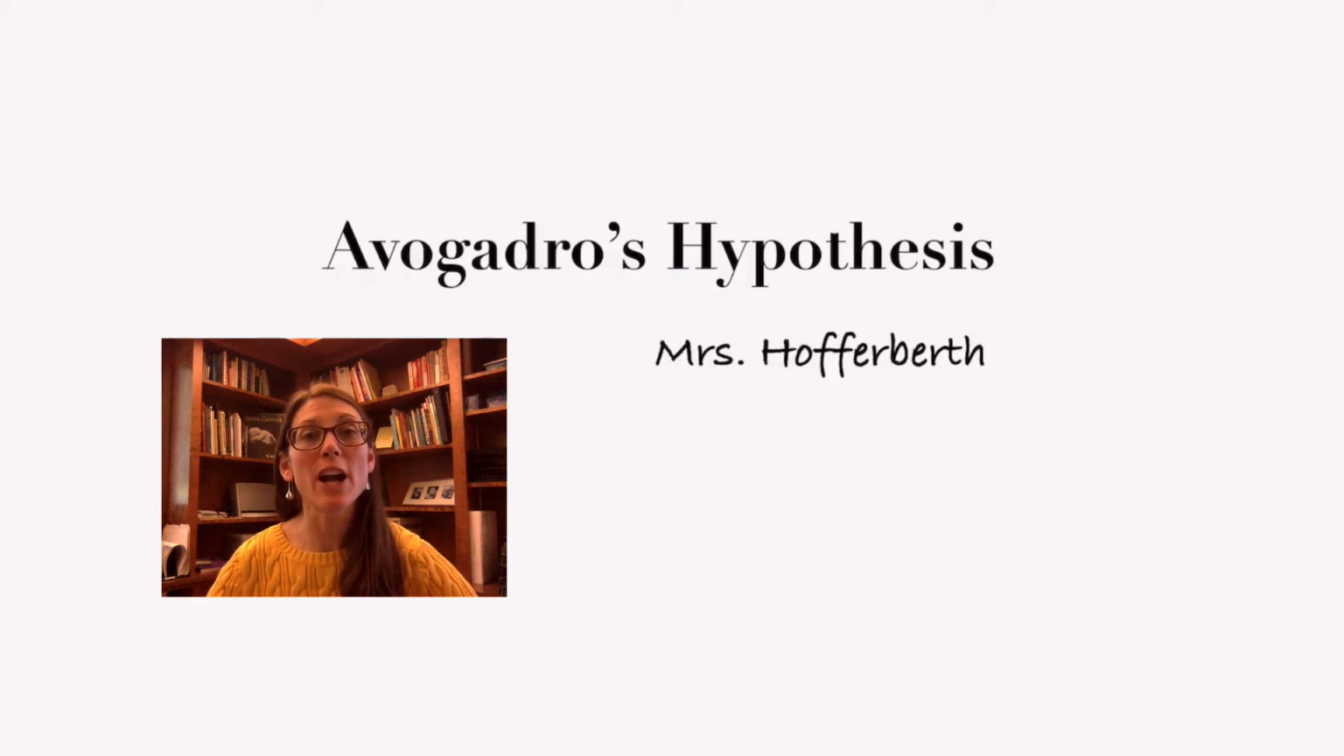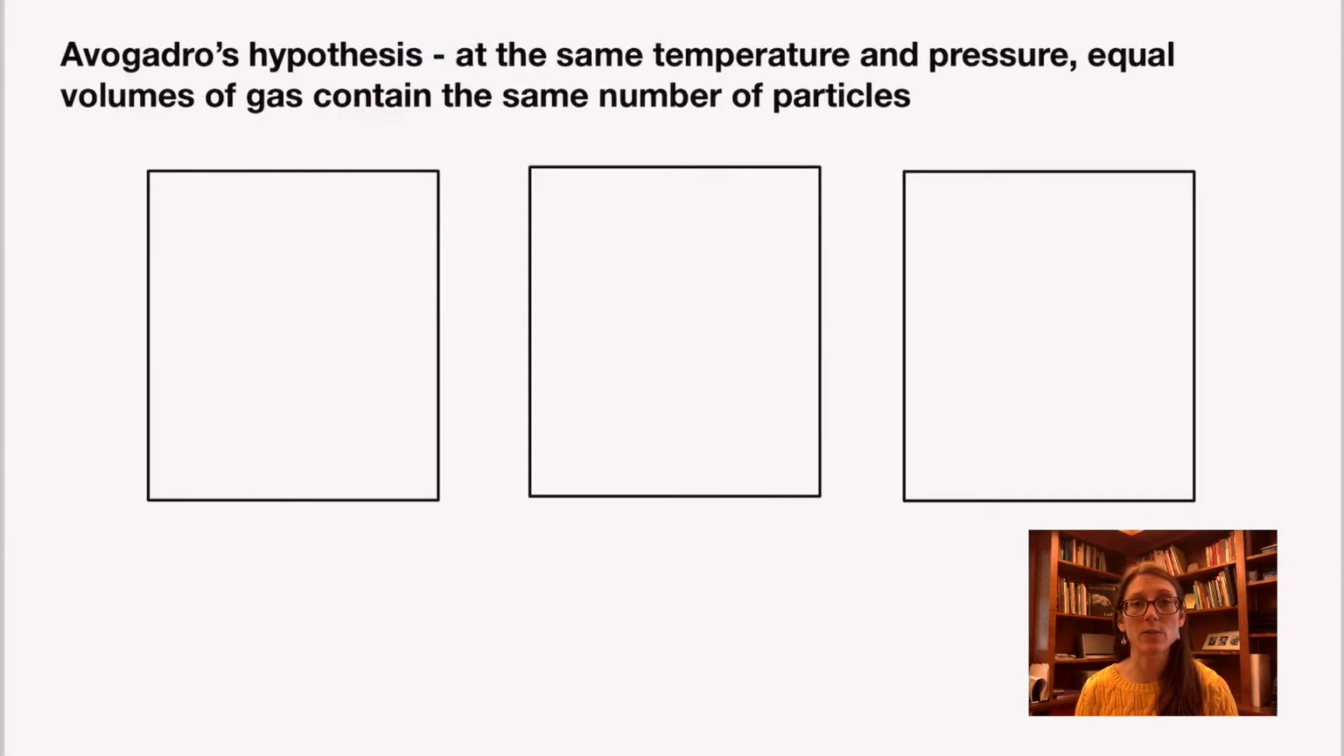Welcome everybody. Let's talk about Avogadro's hypothesis. What Avogadro's hypothesis was that at a particular temperature and pressure, if you have the same volume, you have the same number of particles of gas. So what this means is if I have a box with a particular volume, and I have, say, 3 of those boxes all with the same volume, if they are at the same pressure and they are at the same temperature, then they must have the same number of particles within each of those boxes.